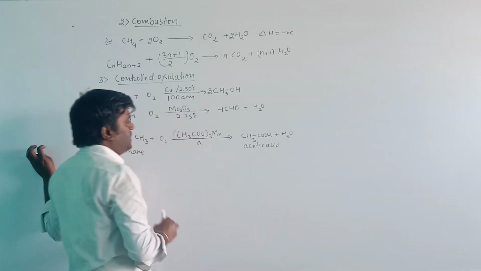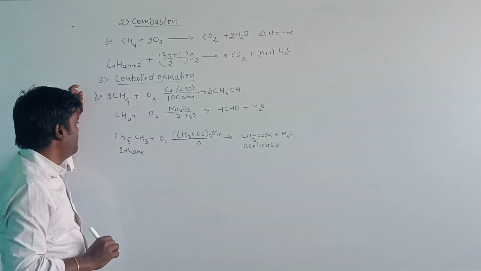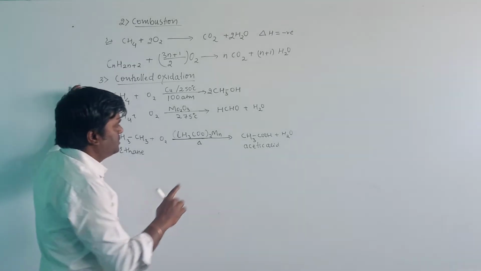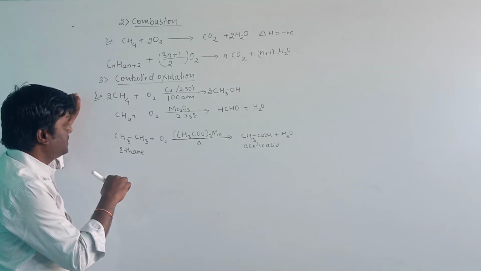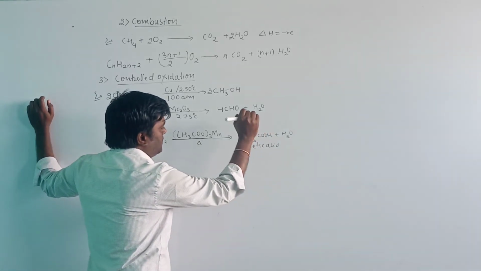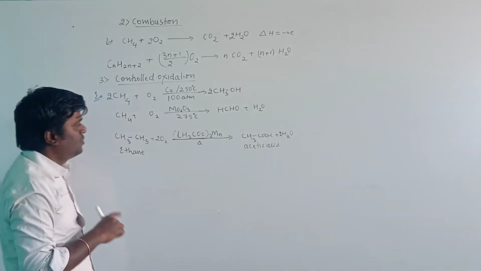And then balance the reaction. Number of carbon 2 on both sides, number of hydrogen 6 and 4, number of oxygen 3 here. Then take 2, so the number of oxygen is 4 on that side.